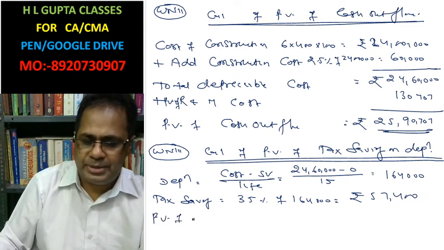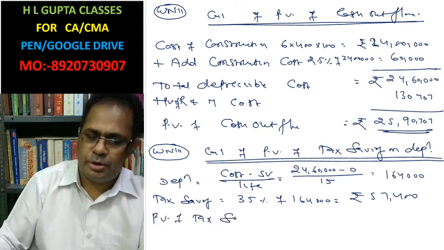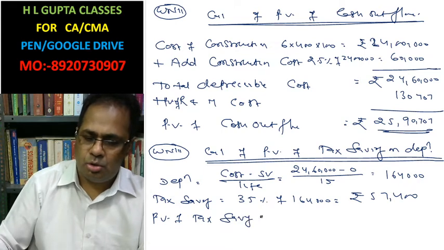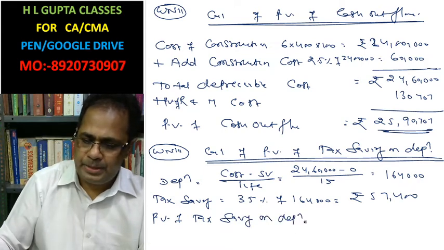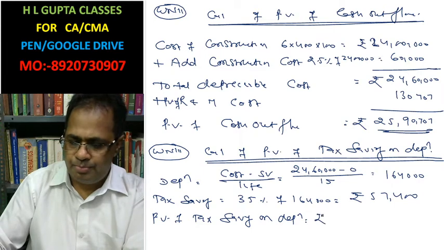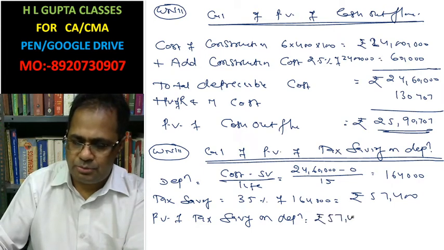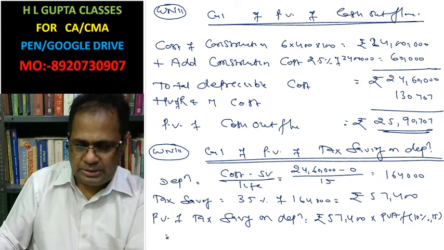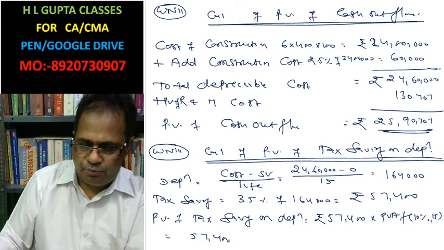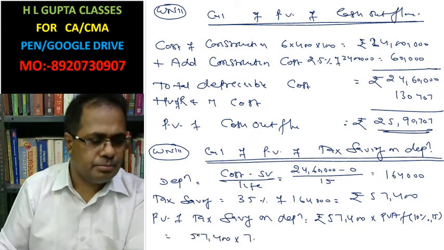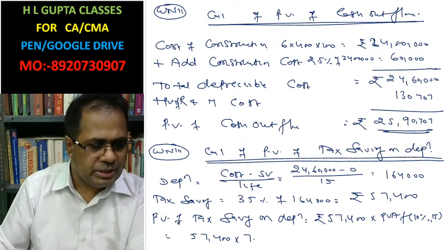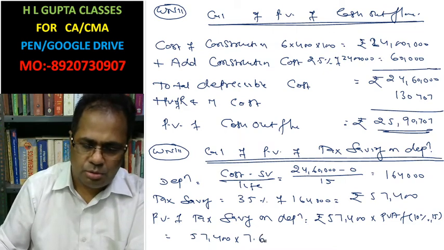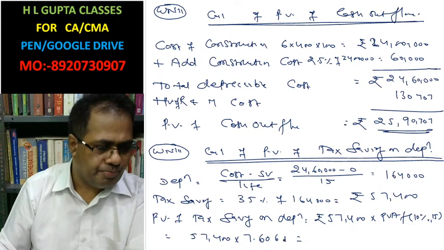Present value of tax saving on depreciation is 57,400 into present value annuity factor at 10%, 15 years, which is 7.6061.